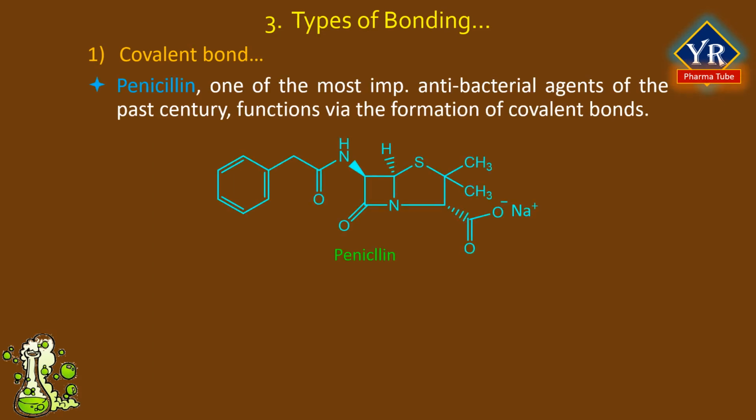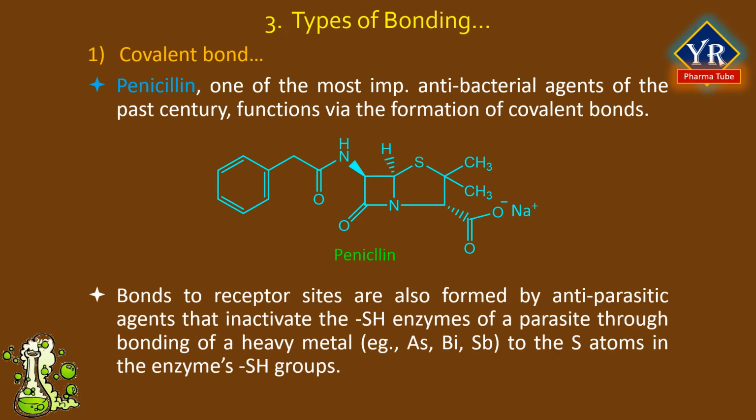Penicillin, one of the most important antibacterial agents of the past century, functions via the formation of covalent bonds. It acts by acylating a bacterial transpeptidase enzyme that is vital to cell wall synthesis within the bacterium. By structurally disrupting the cell wall, penicillin leads to death of the bacterial cells. Bonds to receptor sites are also formed by antiparasitic agents that inactivate the thiol enzymes of a parasite through bonding of a heavy metal such as arsenic, bismuth, lead, etc. to the sulfur atoms in the enzyme's thiol groups.